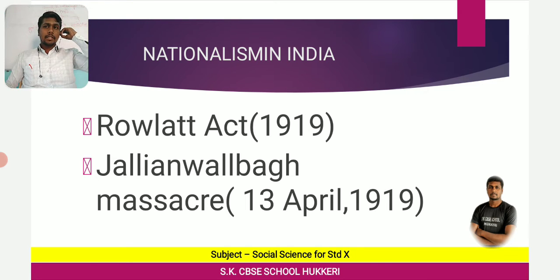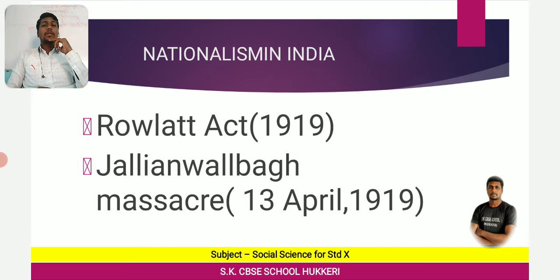According to this, the government got enormous, unlimited power to suppress political activities and to allow detention of political prisoners without trial for 2 years. I mean, without the court trial, any Indian could be arrested for 2 years.